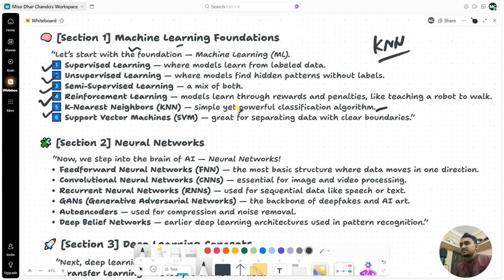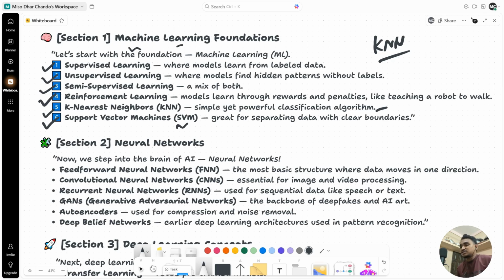Then the last one is the support vector machine, also known as SVM. It's basically great for separating data with clear boundaries. In your data, you can draw boundaries and easily classify them. That's called SVM, support vector machines. This is the foundational material you can learn about machine learning.